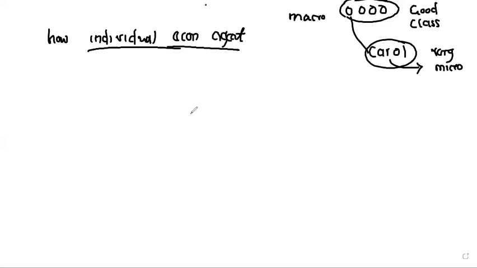That's what we're referring to as microeconomics. So microeconomics is the study of how individual economic agents make decisions under scarcity and the consequences of those.